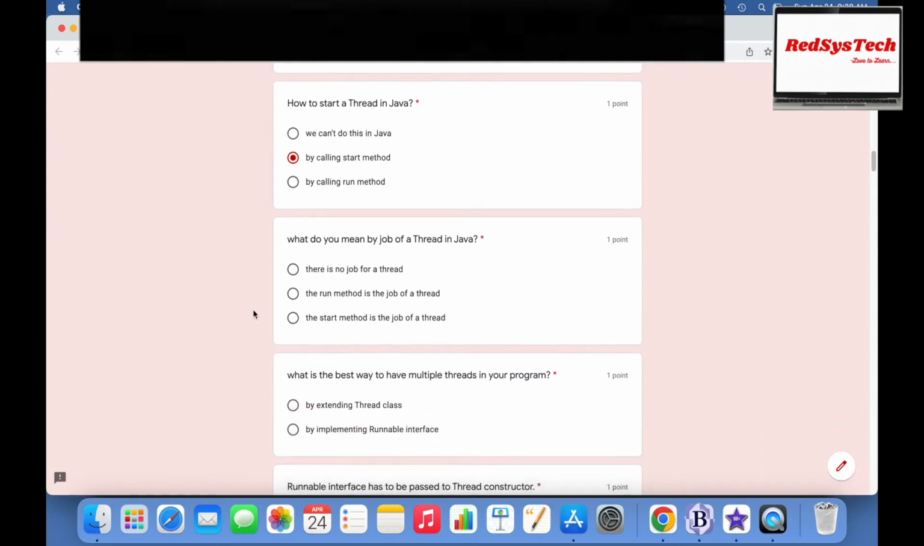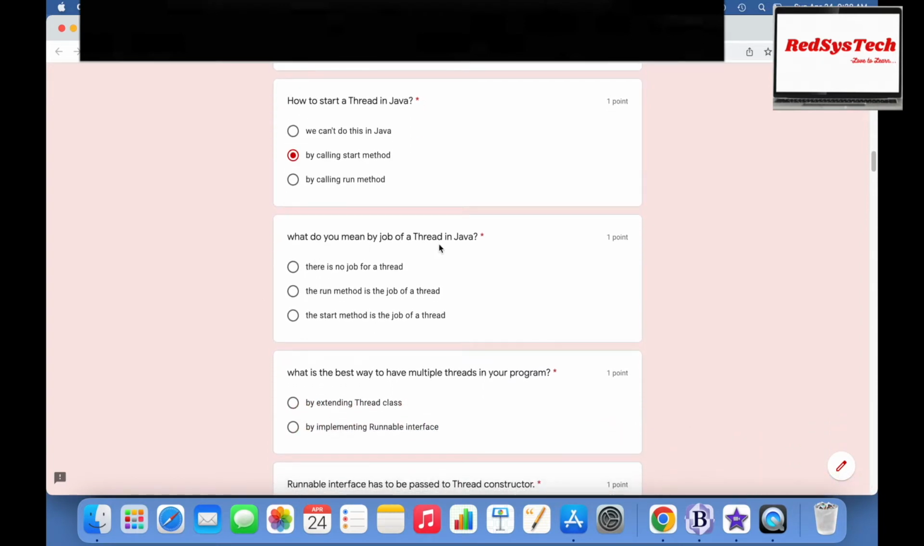What do you mean by job of a thread in Java? Just now I talked about the job, and now the question asks what is meant by job. There is no job for a thread. The run method is the job of a thread. The start method is the job of a thread. What do you mean by job of a thread? Job is nothing but the run method.